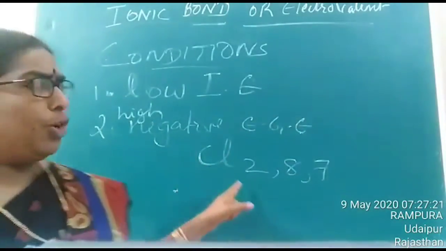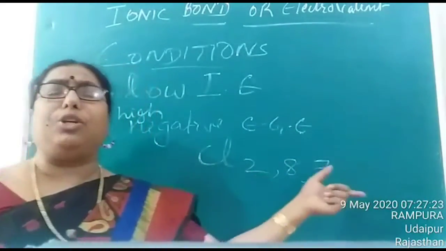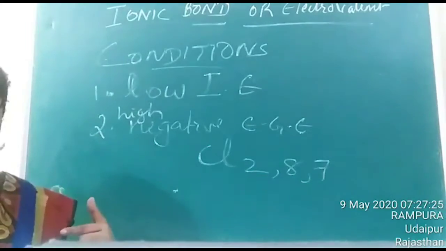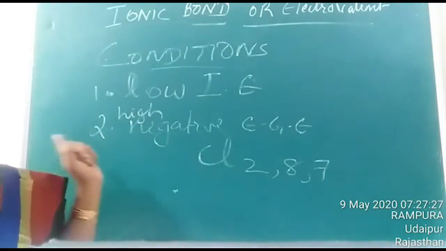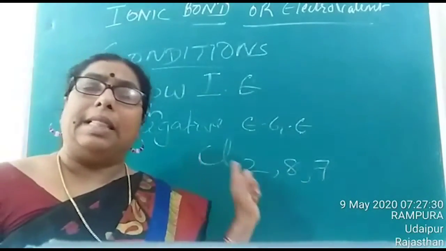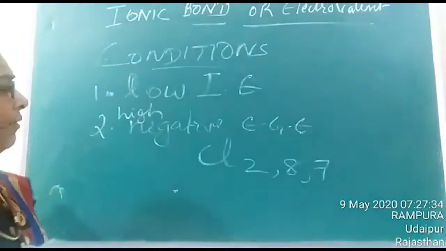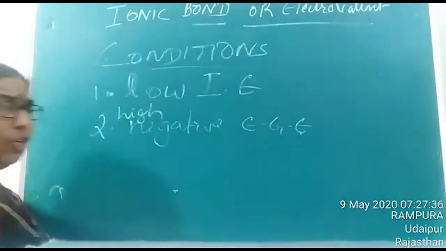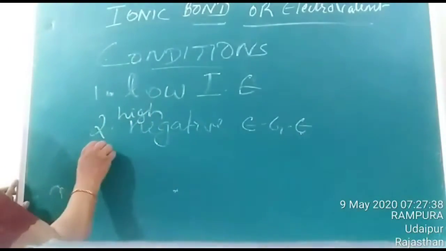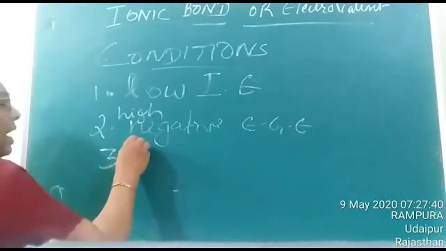Okay. That means there should be a non-metal, then only it will show the tendency to gain electrons, and the element should have high negative electron gain enthalpy. And the third factor necessary for the formation of ionic bond, we can consider as lattice enthalpy.